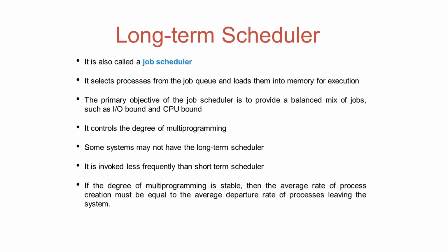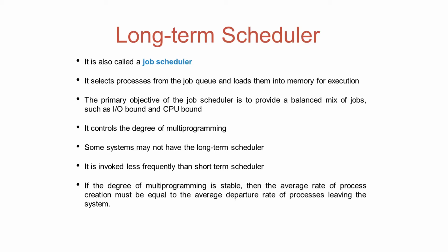However, the short-term scheduler is invoked whenever there is a switching of CPU from one process to another. Whenever some interrupt occurs, the short-term scheduler is invoked. If the degree of multiprogramming is stable, then the average rate of process creation must be equal to the average departure rate of processes leaving the system.